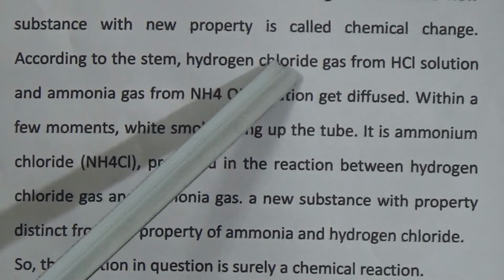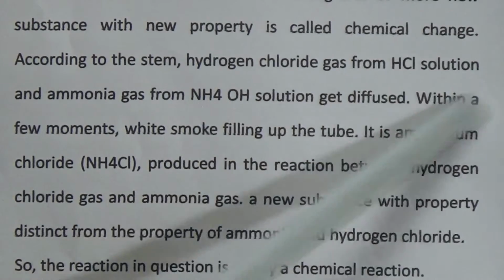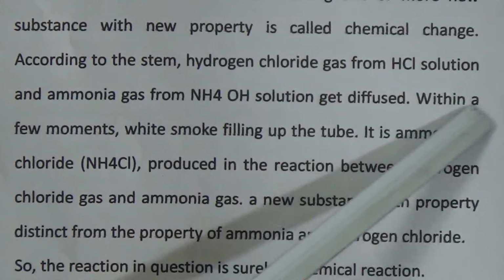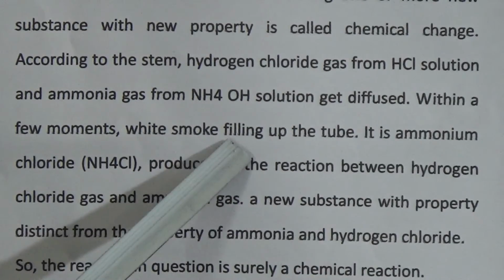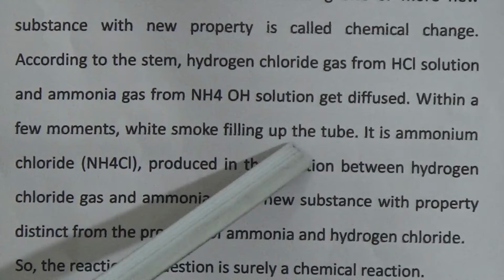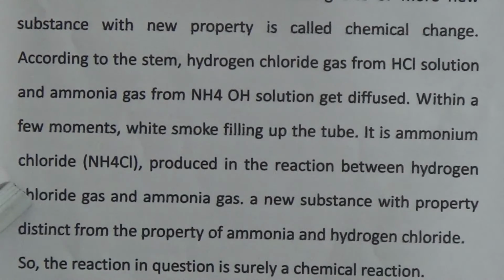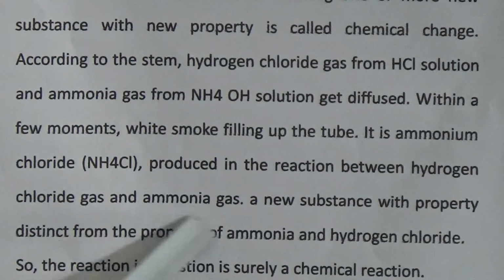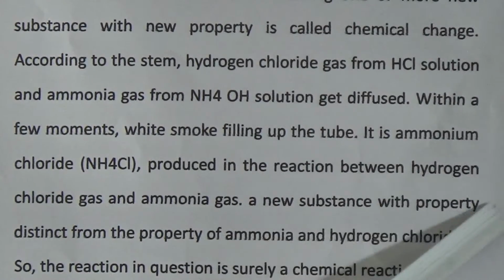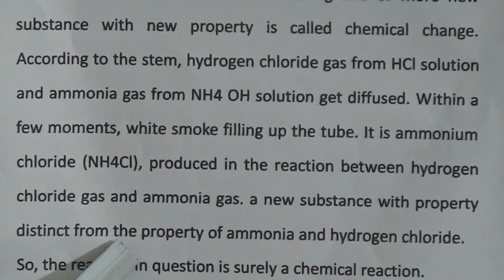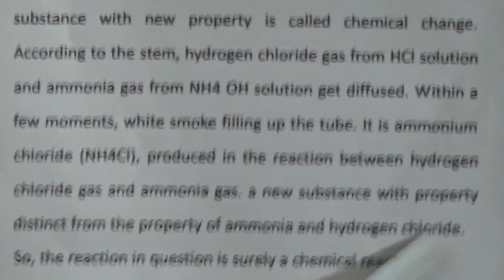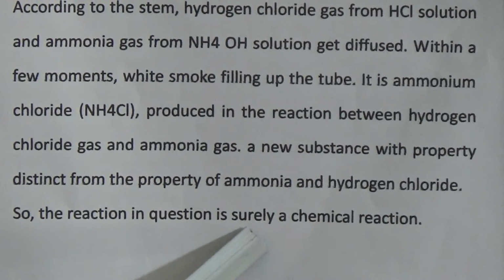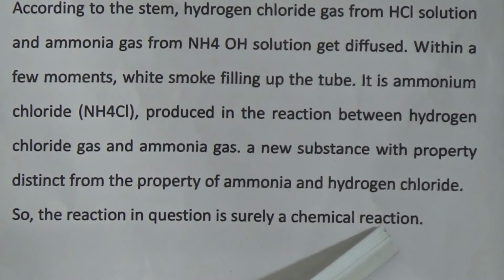According to the STEM, hydrogen chloride gas from the hydrochloric solution and ammonia gas from the ammonium hydroxide solution diffuse within a few moments, while white smoke fills up the tube. It is ammonium chloride, produced in the reaction between hydrogen chloride gas and ammonia gas. These are new substances with new properties distinct from the properties of ammonia and hydrogen chloride. So the reaction in the question is surely a chemical reaction.